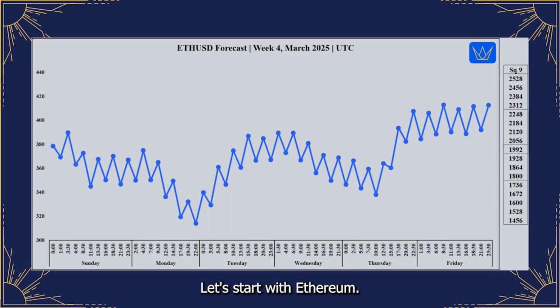Let's start with Ethereum. Our fundamental outlook this week is influenced by broader market sentiment and the initial economic data releases. Analyzing the mass pressure data for Ethereum for the week of March 23rd to 29th, 2025, the overall cyclical tendency indicated by the mass pressure data suggests a bullish bias for Ethereum across the trading week, Monday to Friday.